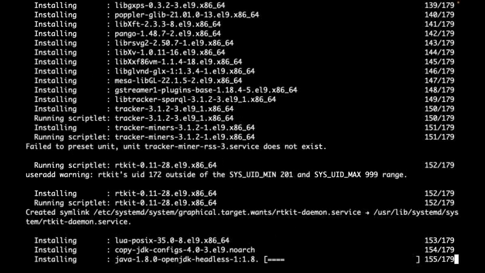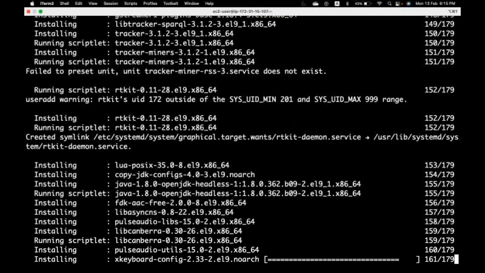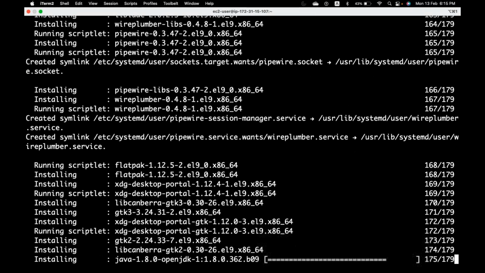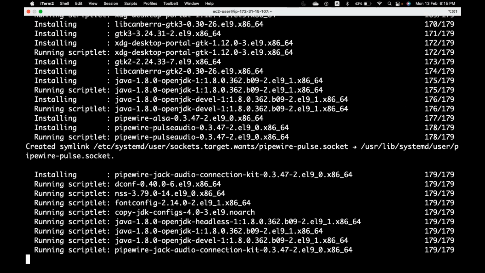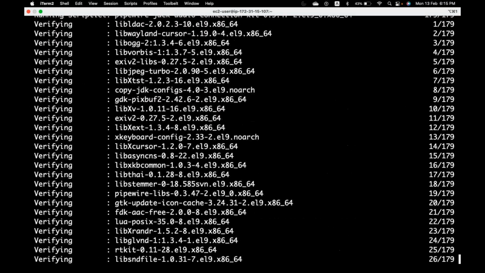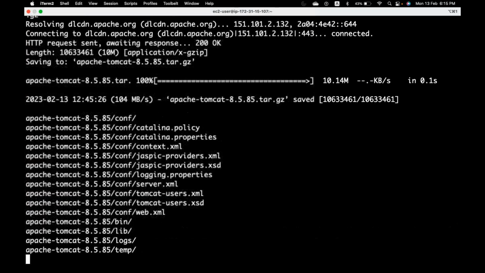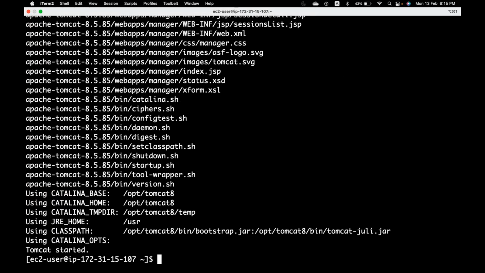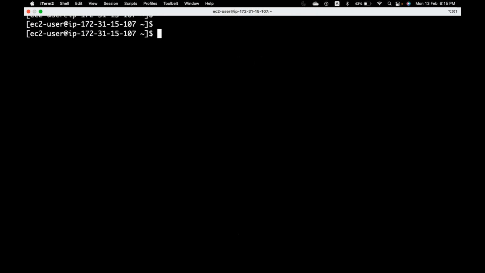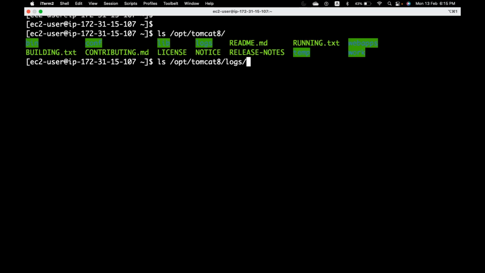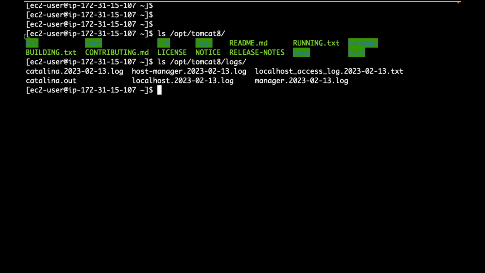Let me do that. Now I installed Tomcat. I just started Tomcat, but I have not deployed any application as of now. But let me show. Tomcat I have installed into this folder, and within this folder there is a logs folder, and Tomcat is sending the std out and std error logs to this file, catalina.out.